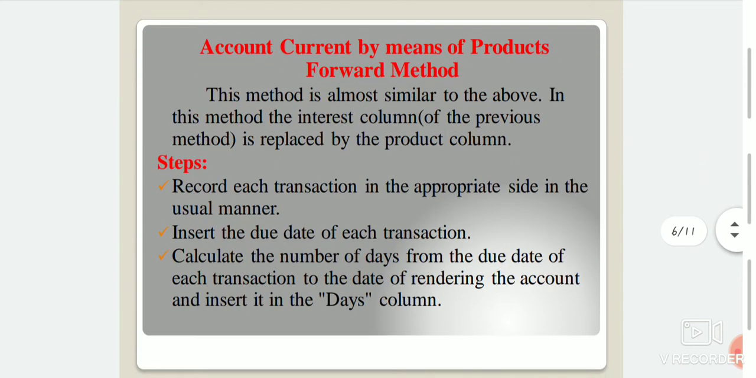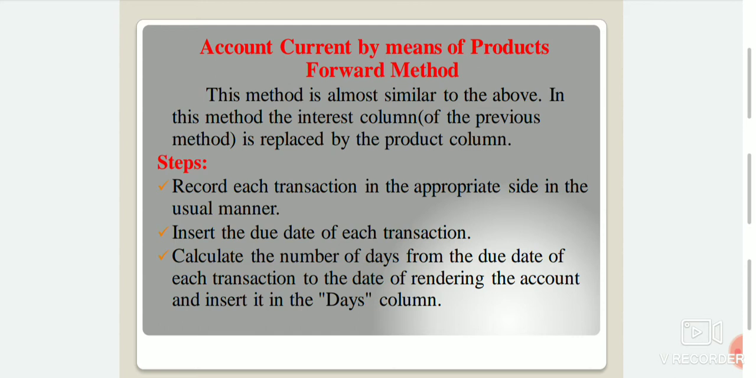The next method, account current by means of the products forward method. This method is almost similar to the above. In this method, the interest column is replaced by the product column. The number of days is calculated from the opening date of the account to the due date of the transaction. Steps are, as usual: first we write down the heading and rule the account in the ledger.